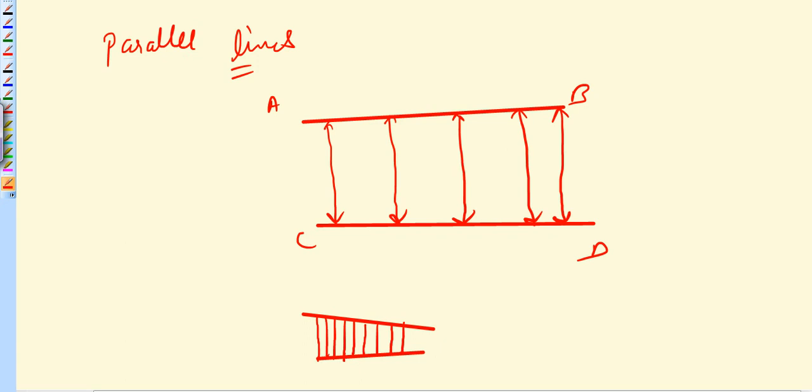And if we extend this, at one point they will meet each other. So these are not parallel lines. For parallel lines, the condition is, as I told you, they should maintain the same distance between them.